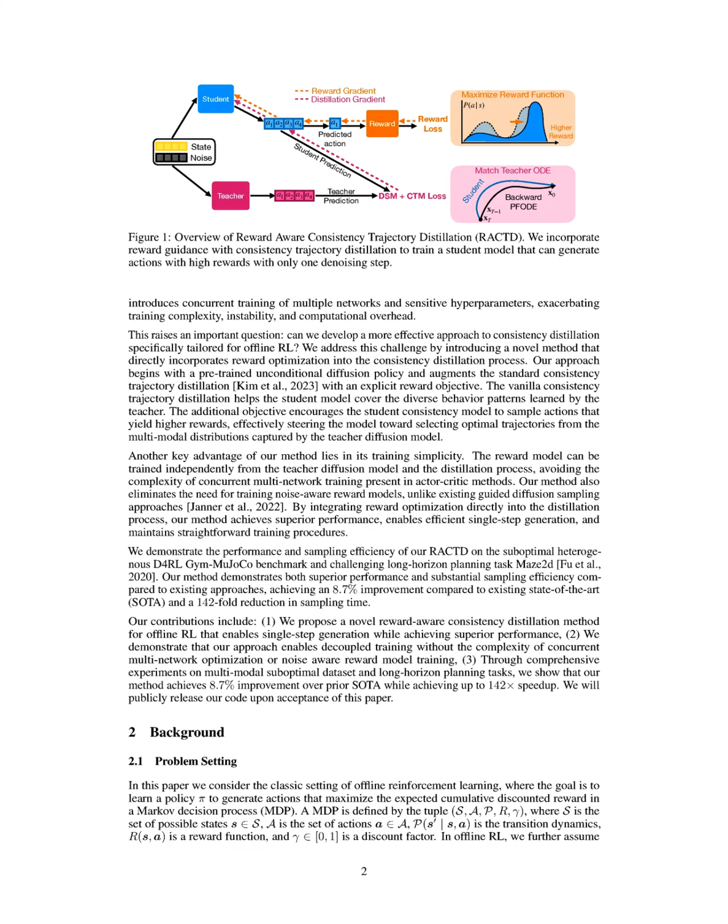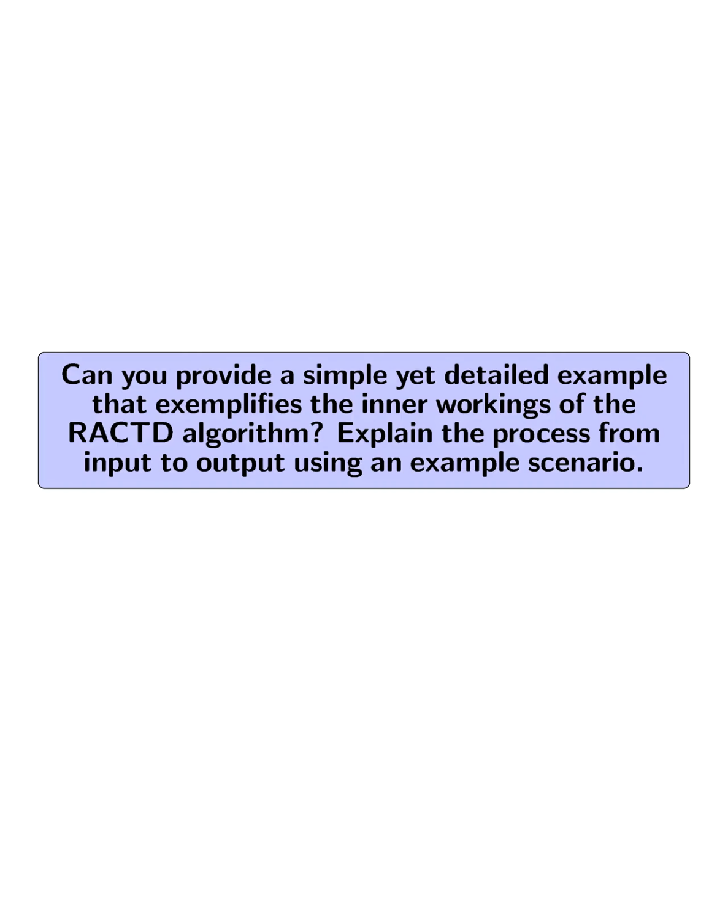Importantly, RACTD incorporates a reward model, which is trained independently, to guide the student model towards actions that yield higher rewards, effectively steering it to select optimal trajectories from the multimodal distributions learned by the teacher. This decoupled training simplifies the process, allowing for efficient single-step generation while achieving superior performance and substantial sampling efficiency compared to existing methods. Can you provide a simple yet detailed example that exemplifies the inner workings of the RACTD algorithm?